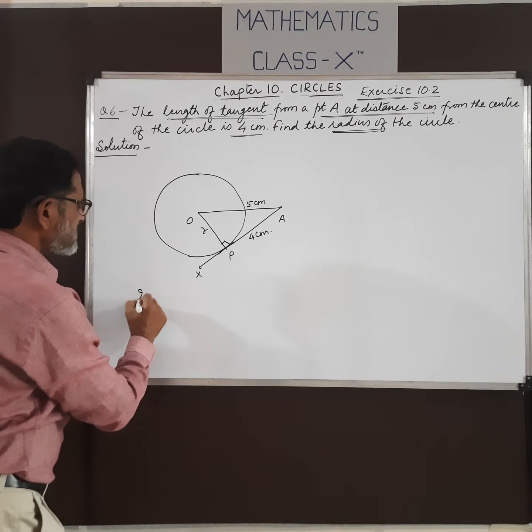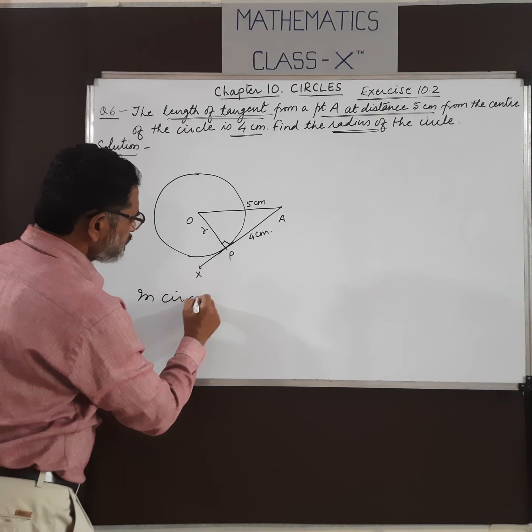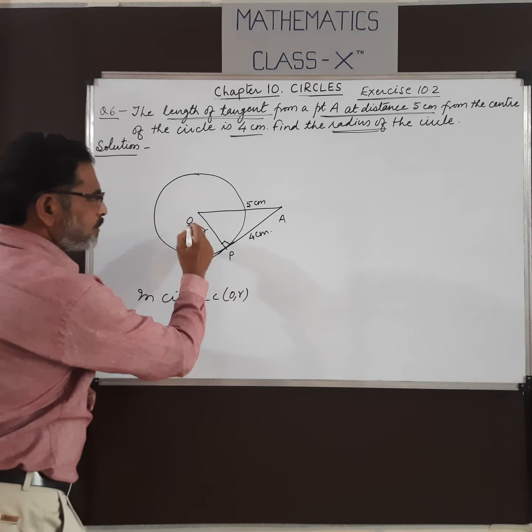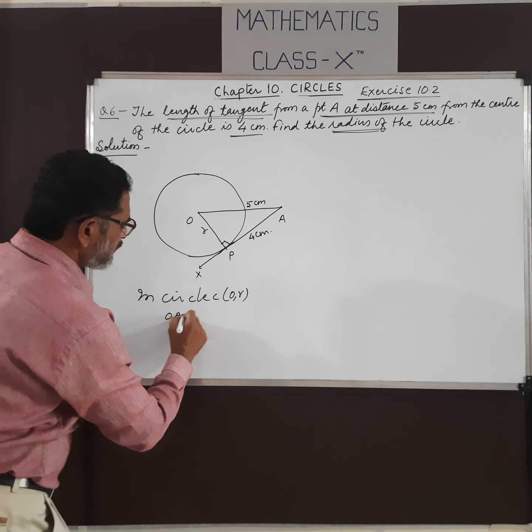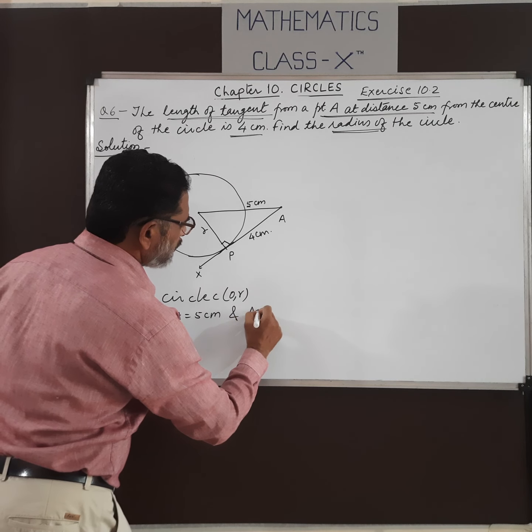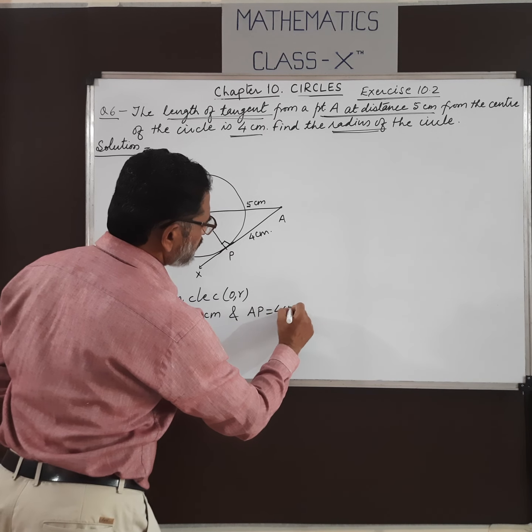So in the circle with center O, OA is 5 centimeters and AP is 4 centimeters.